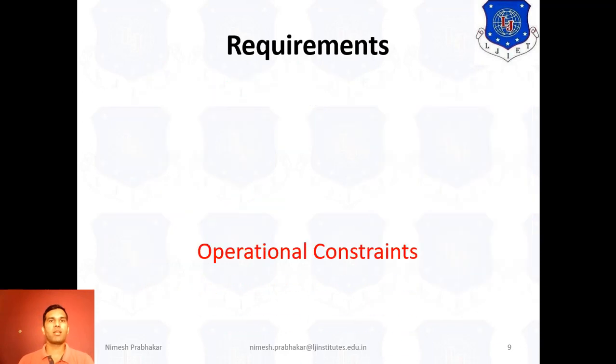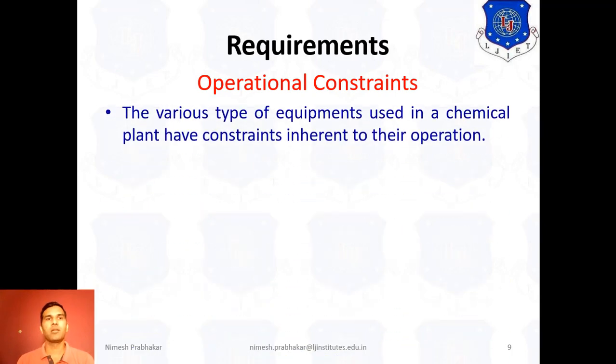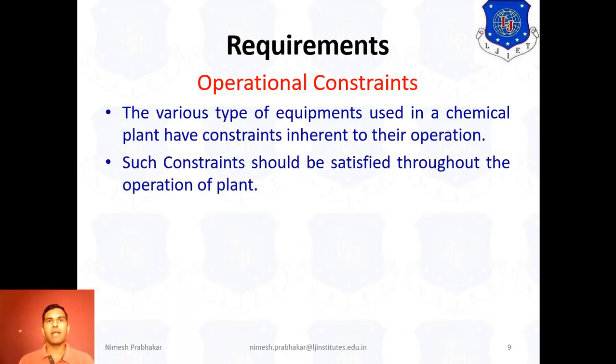The fourth requirement is operational constraint. That means the various types of equipment used in a chemical plant have constraints inherent to their operation. Such constraints should be satisfied throughout the operation of the plant.